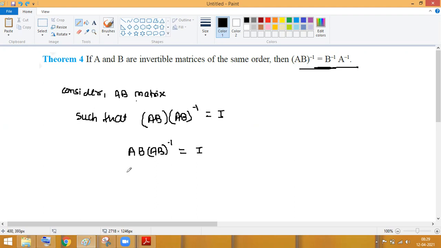Let's assume we multiply with the inverse of A, A inverse. So when you multiply with A inverse, then A, then B, then AB to the power -1. Can we write that this is equal to what? I into A inverse, or we have another option, A inverse into I. Which will I choose? The first one or the second one? The second one. Why do we choose the second one? Because we did the multiplication of A inverse on the left side of each part.